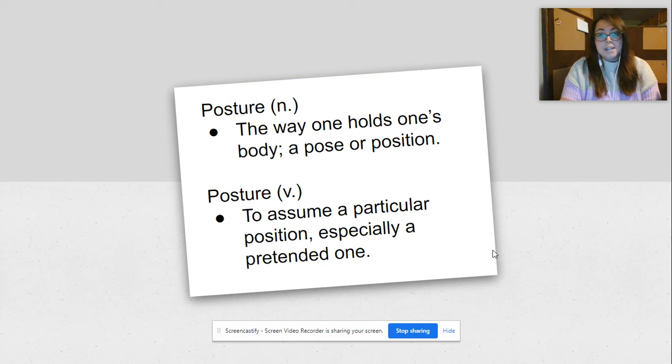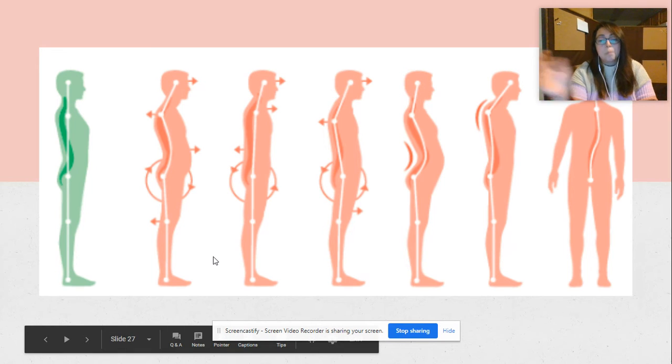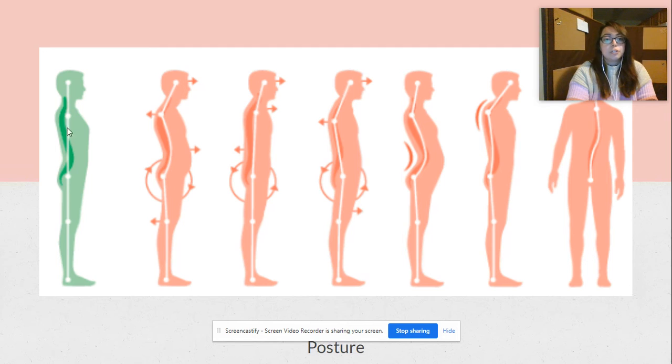So, posture as a noun is the way one holds one's body, a pose or position. As a verb, posture is to assume a particular position, especially a pretended one. And here we have an example of all the incorrect postures or positions that you can have your back in and what your back should look like.